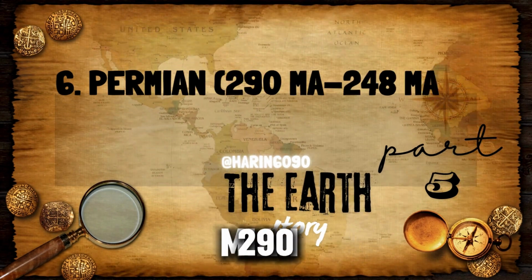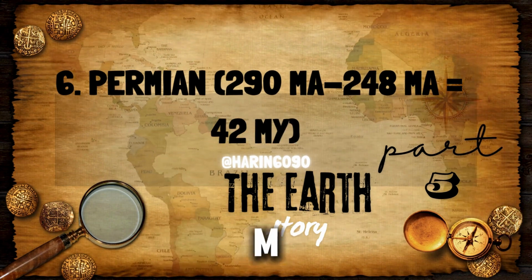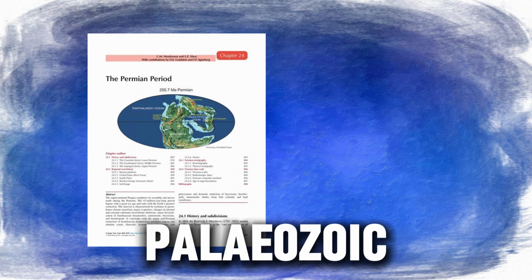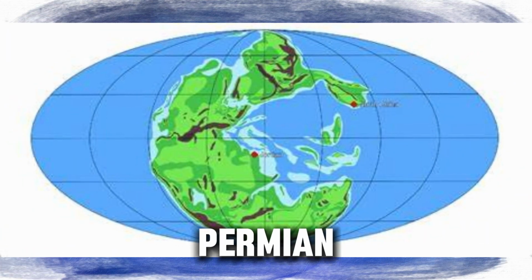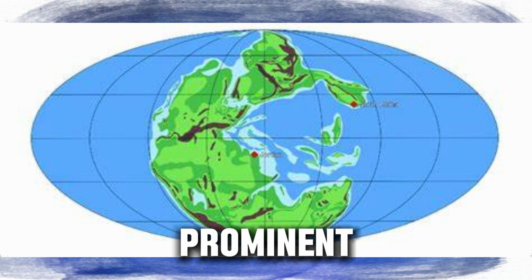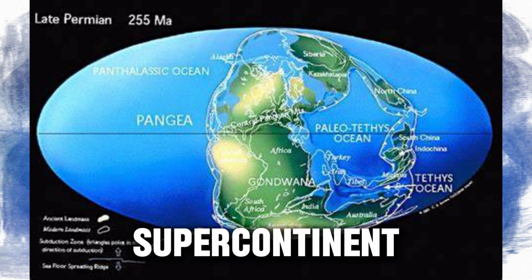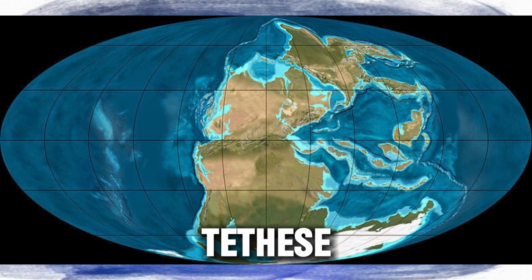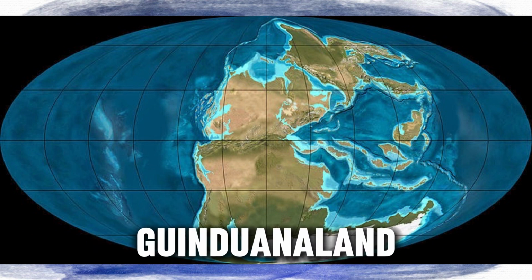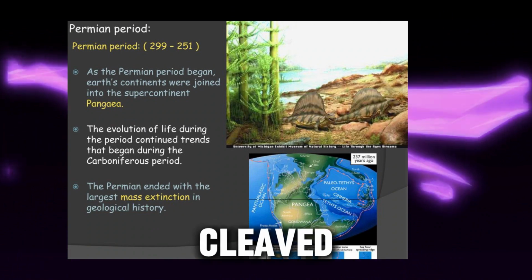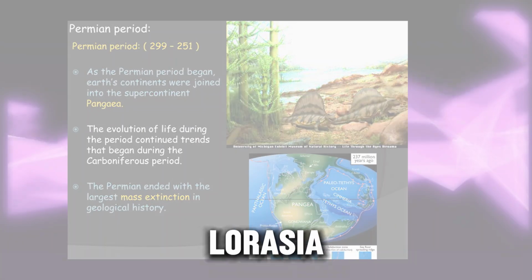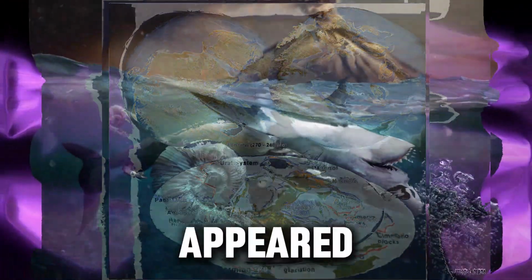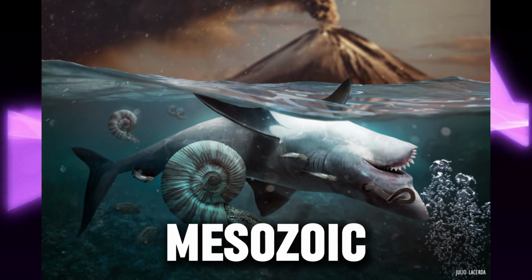6 Permian era: 290 Ma to 248 Ma equals 42 million years. The Permian is the last period of the Paleozoic era. The sea levels in the Permian remained largely low. Almost all the prominent landmasses together formed a supercontinent called Pangaea, and the oceans were represented by Panthalassa and the Paleotethys. The latter separated Asia from Gondwanaland. The Cimmerian continent cleaved out of Gondwanaland and moved north to Laurasia, and as a result the Paleotethys shrank, and on its southern end a new Tethys Ocean appeared, which existed almost throughout the Mesozoic era.